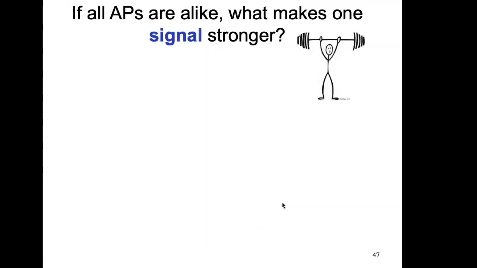Okay, if all action potentials are alike, what makes one signal stronger? So here's my little stick guy, and he's now lifting something up that's very heavy. So this signal coming to his muscles, it's got to be an intense signal. It's got to be saying, put lots of strength into that because I'm lifting something very heavy. But I'm telling you that all action potentials are the same. They go to plus 30 millivolts and back down again. So how is it that you regulate that? So what we're talking about is stimulus intensity. It's got to be a more intense signal coming to muscles when it's something that's more demanding.